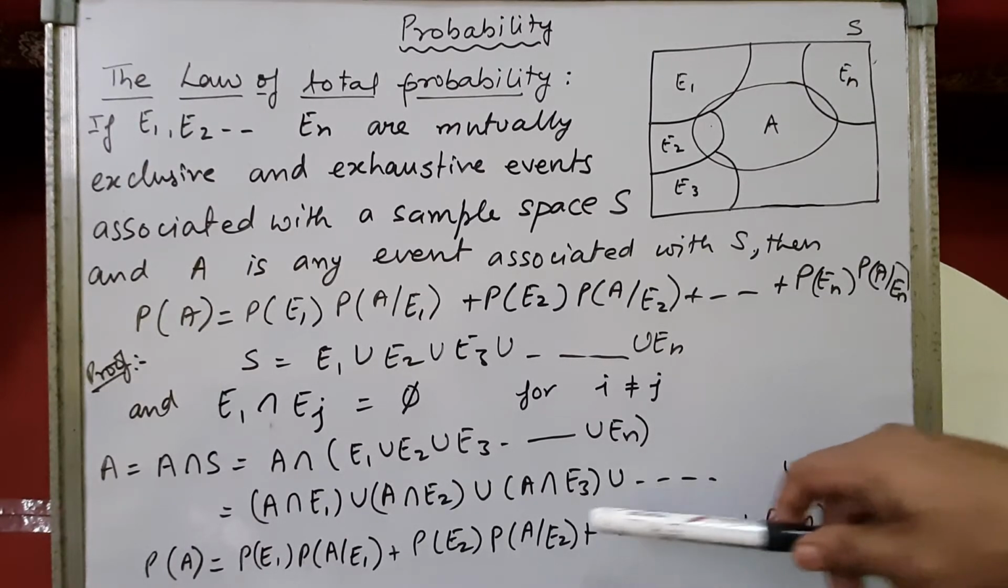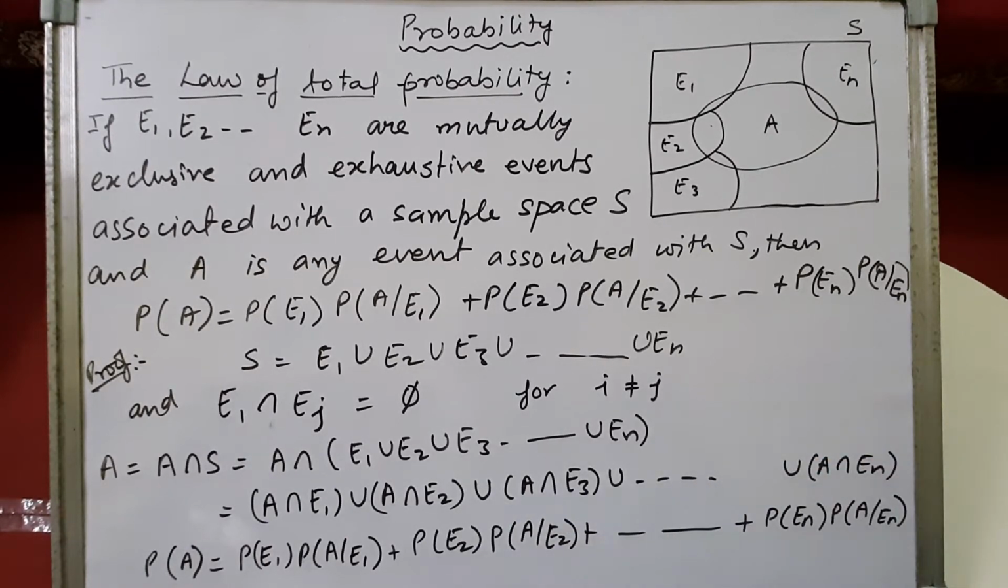Now we have studied in the multiplication theorem that A intersection E1 can be written as P(E1) into P(A upon E1). That means the probability of event E1 and the probability of happening A such that E1 has already occurred. So this way we can prove the law of total probability. Note down this much first, children.